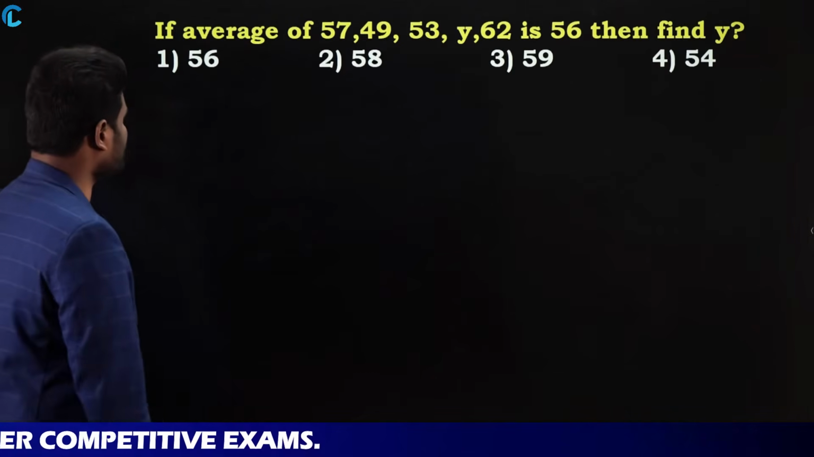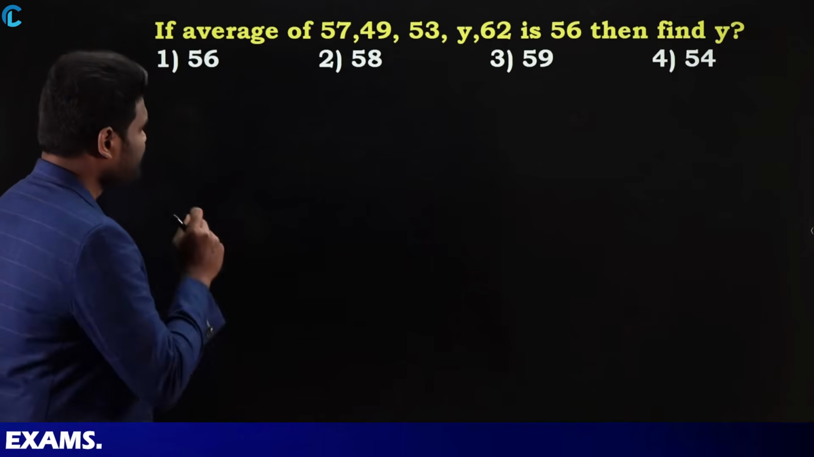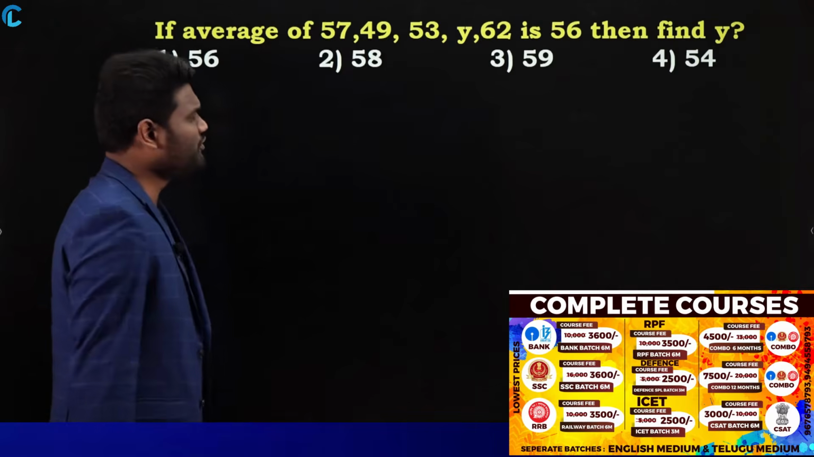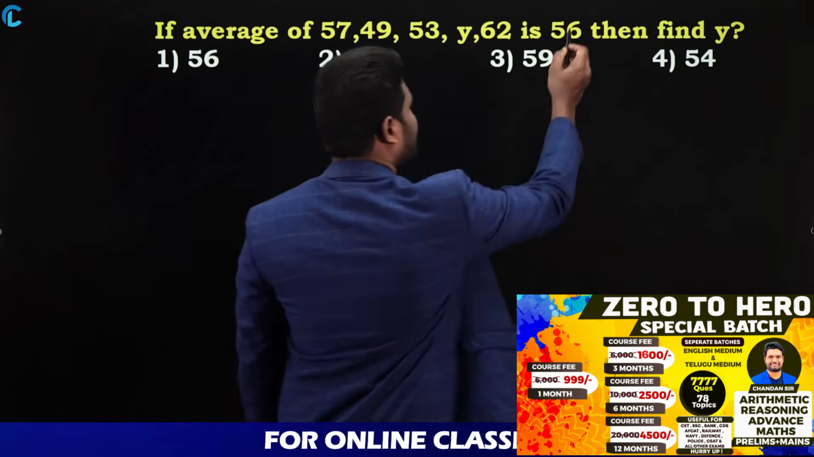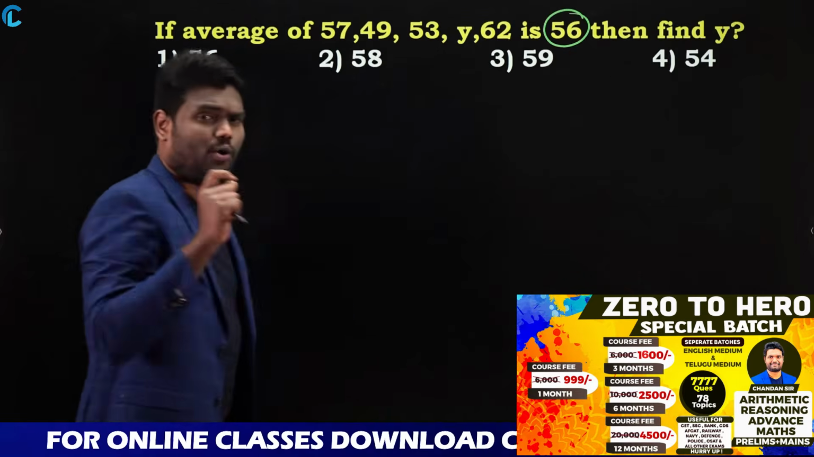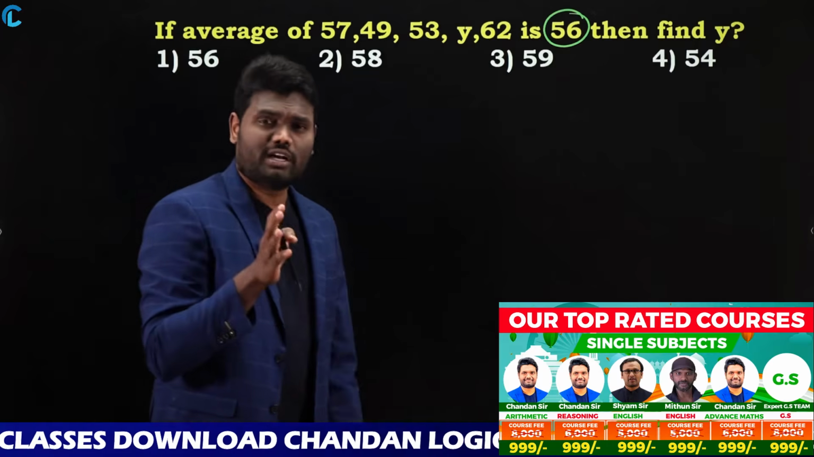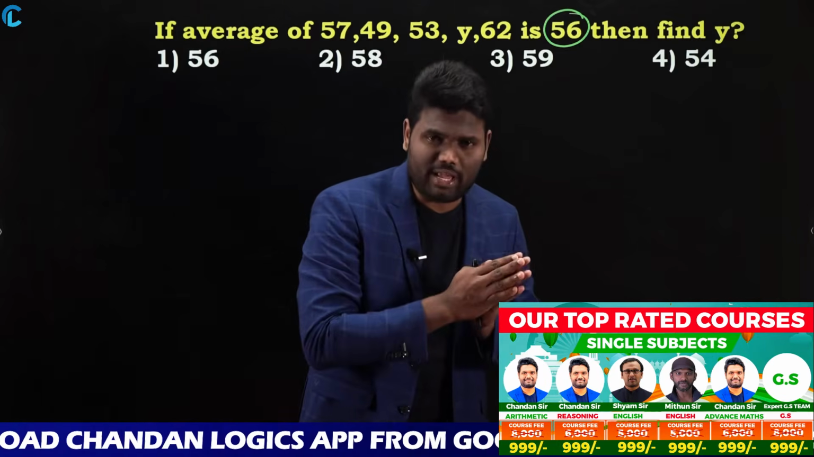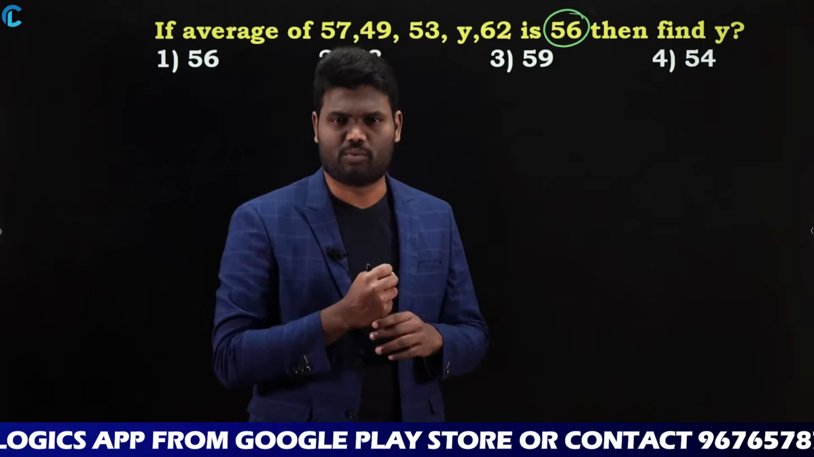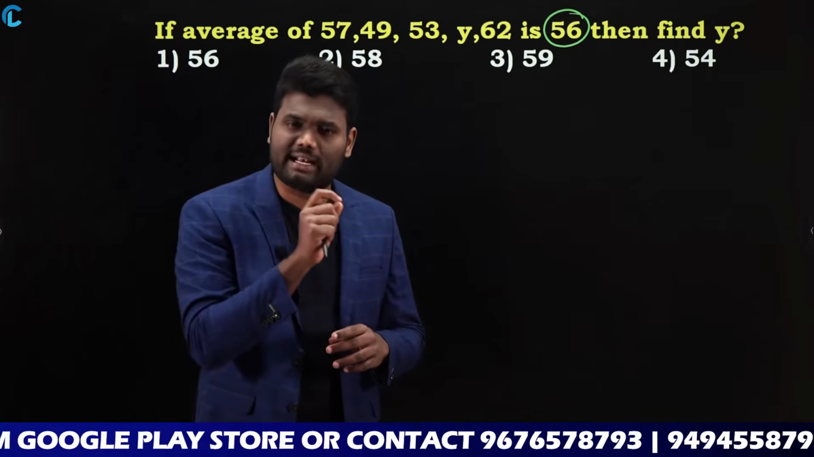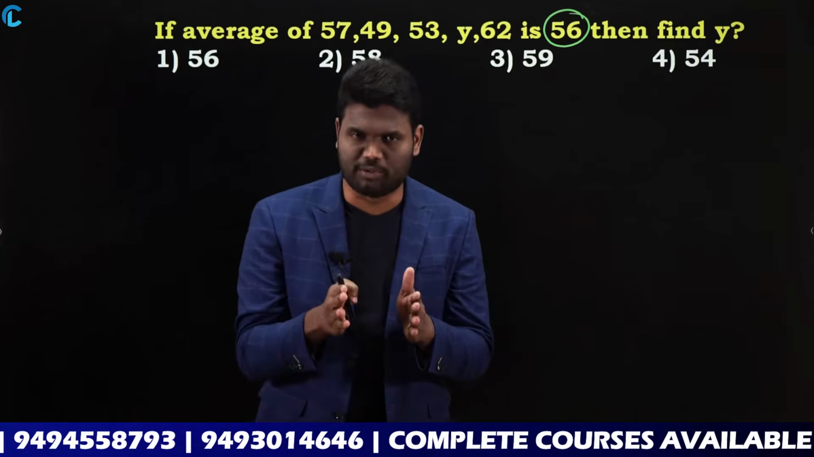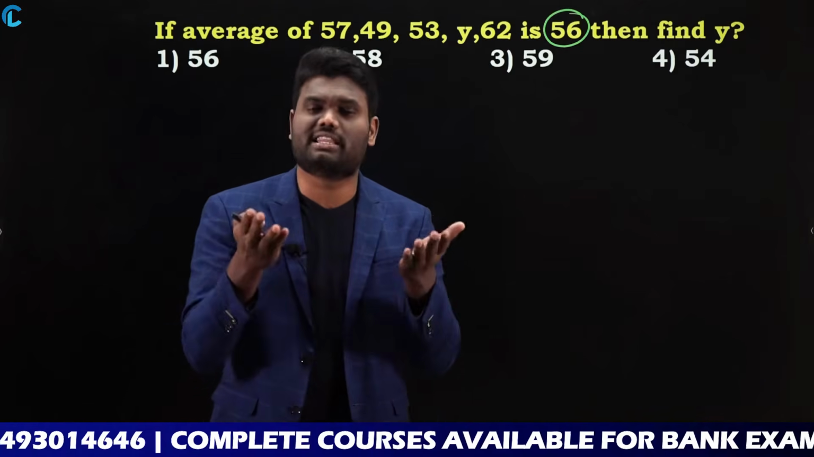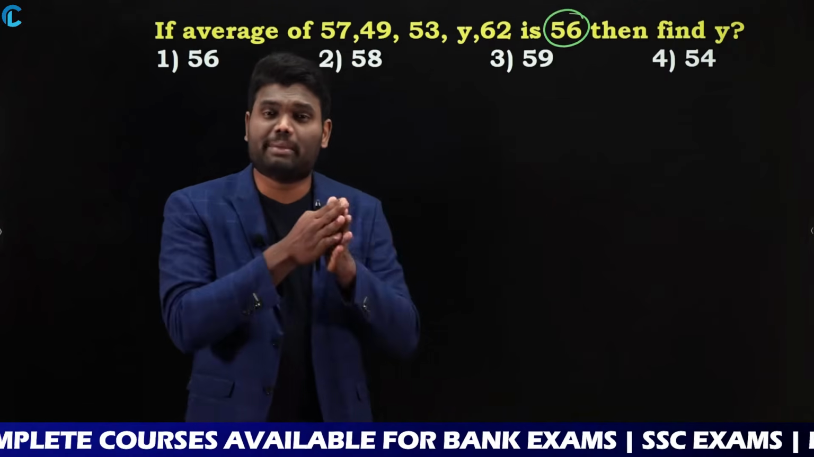The first question says: if the average of 57, 49, 53, y, 62 is 56, then find y. So we are asked to find the value of y. To solve this question in a traditional way consumes a lot of time. So we'll go with the concept of equal distribution. As equal distribution is nothing but average, I am going to distribute them equally.